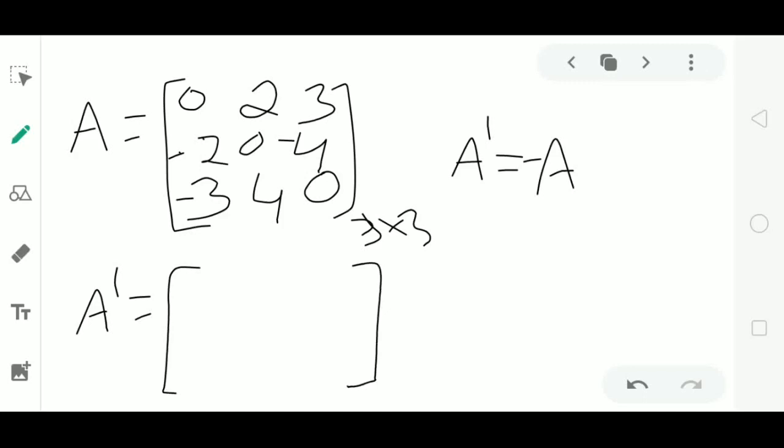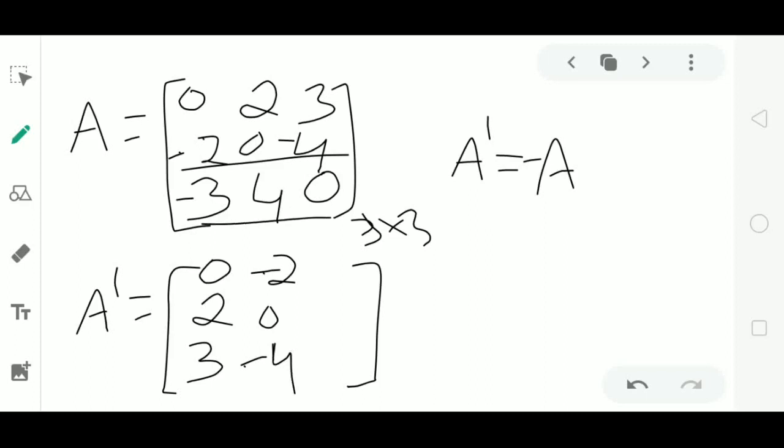A dash is obtained by interchanging the rows and columns of A. I'll write the elements of the first row of A in the first column of A dash: 0, 2, 3. Elements of the second row in the second column of A dash. Elements of the third row in the third column of A dash. Now verify the elements. First elements are equal.